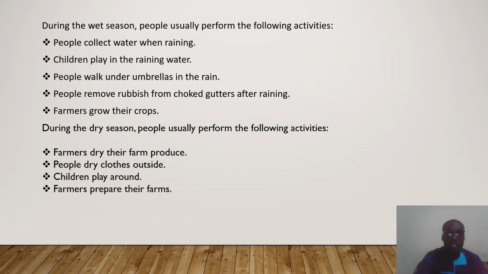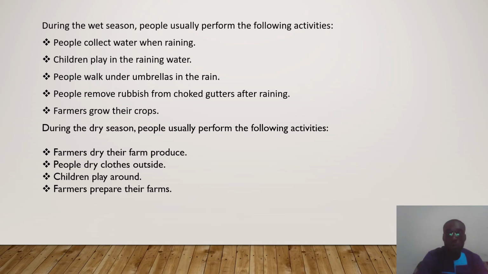And then during the dry season, people usually perform the following activities. So farmers dry their farm produce, that is their crops, just to preserve them. They can dry some crops like the maize or the cocoa in order to preserve them. People also dry their clothes outside, and during this period of time, they dry within the shortest time.